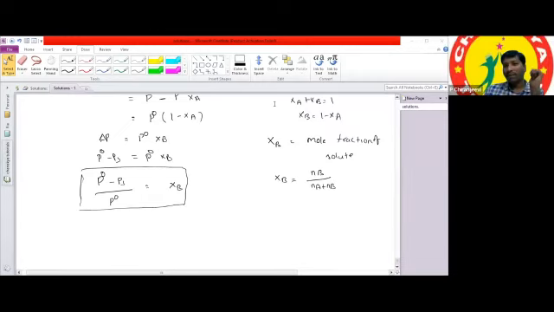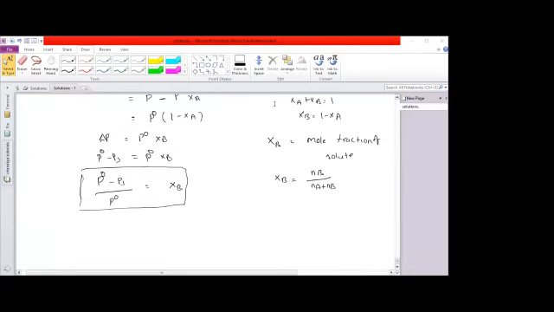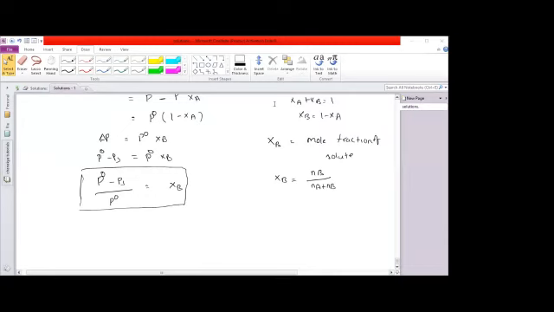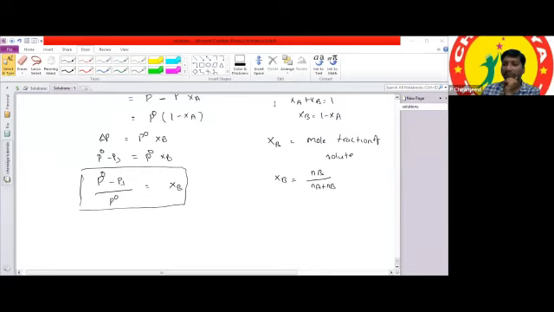Aditi? Why is the mole fraction independent of the temperature?